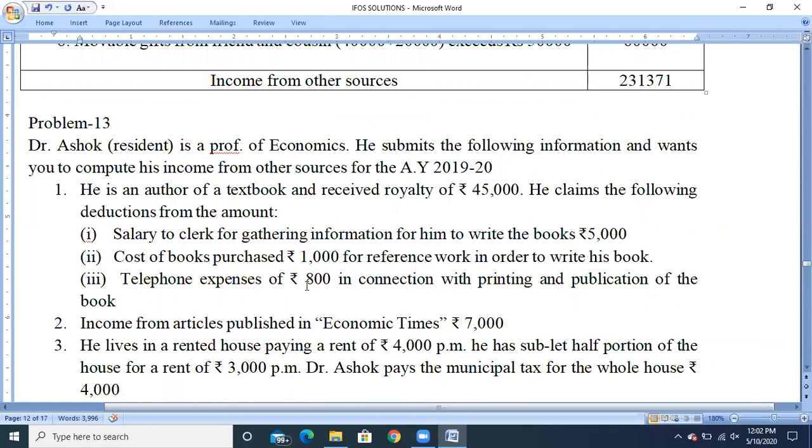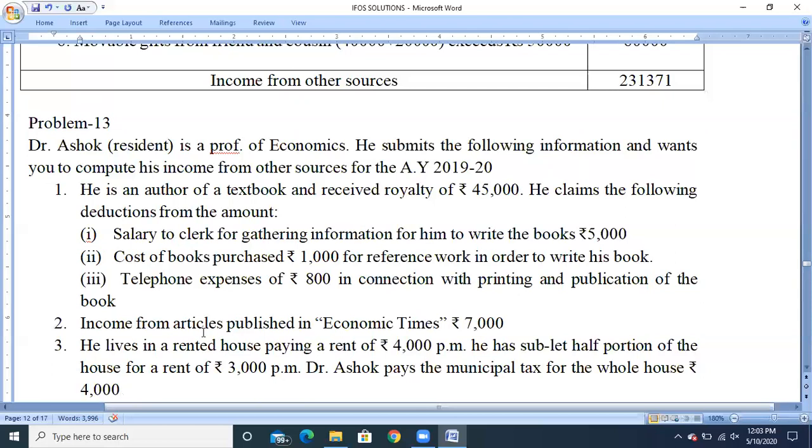And last one, telephone expenses of 800 in connection with the printing and publication of the book. So again, it is related to the textbook and rupees 800 will be claimed as deduction under section 57. So all the three have been purely incurred by the assessee as an expenditure for earning the income called royalty from textbook. So it can be claimed as deduction under section 57.